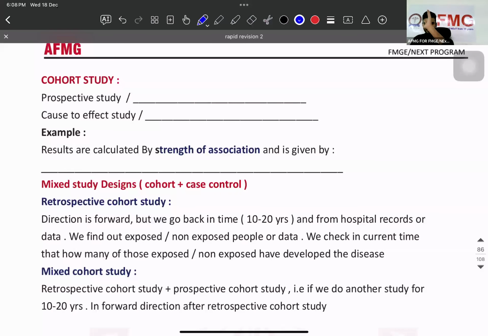मैंने बोला, a patient is coming to you. He's having lung cancer. आप, what is the first question you will ask the patient? आप कब से पी रहे हो? Are you smoking? So you are going back in time. आपको पता है कि रिस्क फैक्टर भी था, आपको पता भी है डिजीज. Now you are going back in time to check what was the reason he had what?